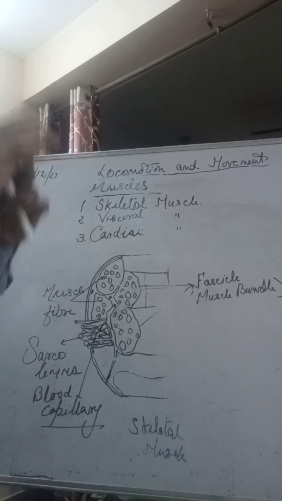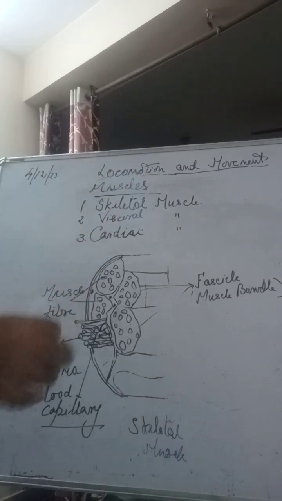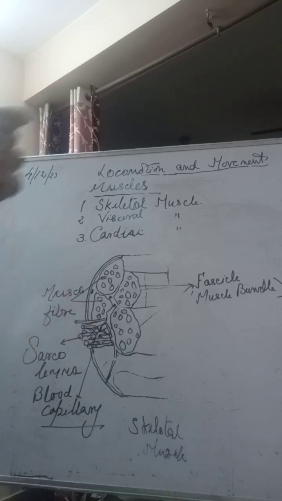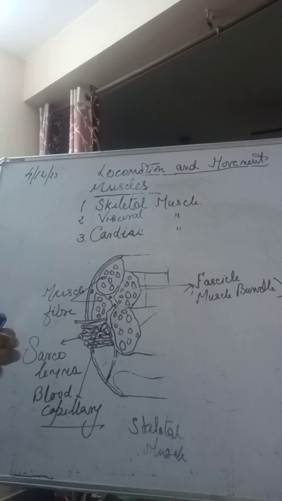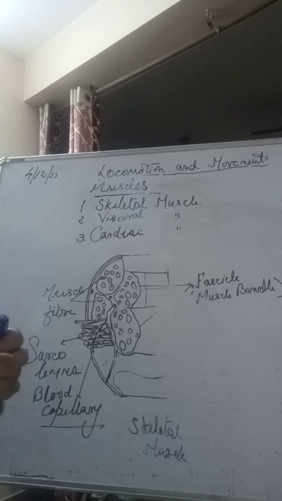In the four chambers, and in the walls of the heart, which have three layers, epicardium, myocardium, and endocardium. So these muscles are all involuntary muscles. We don't have direct control on their contraction and on their relaxation.